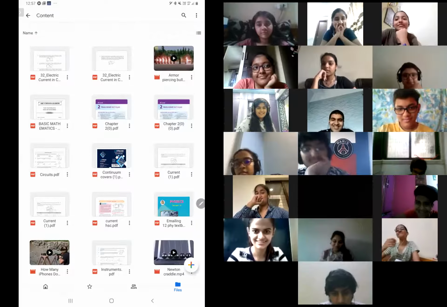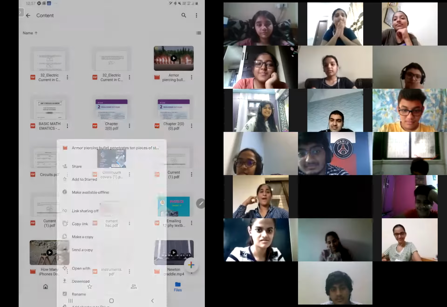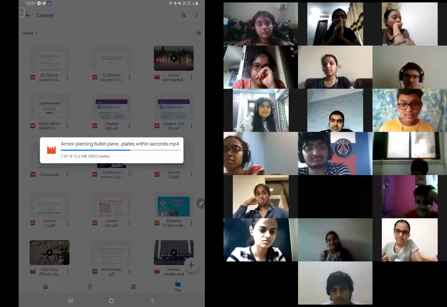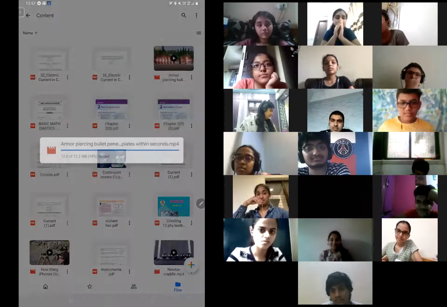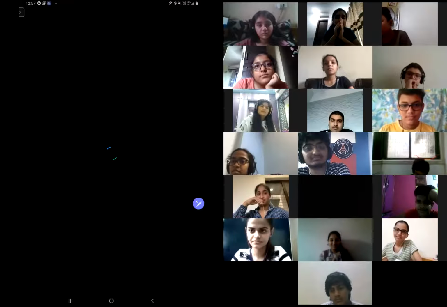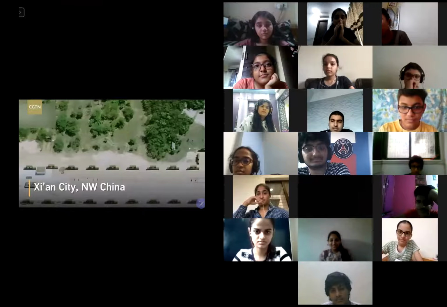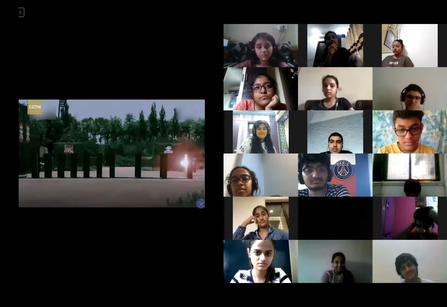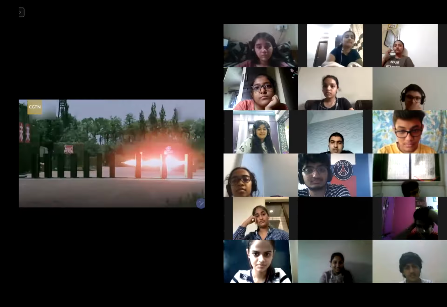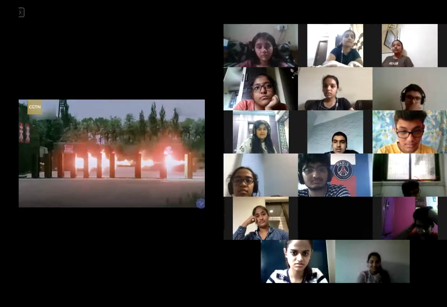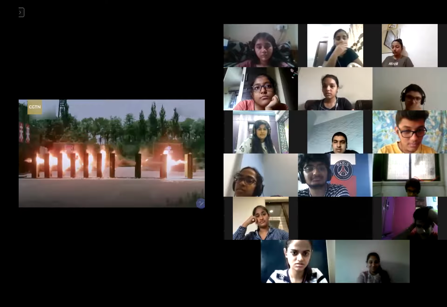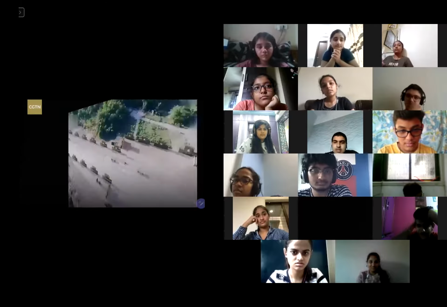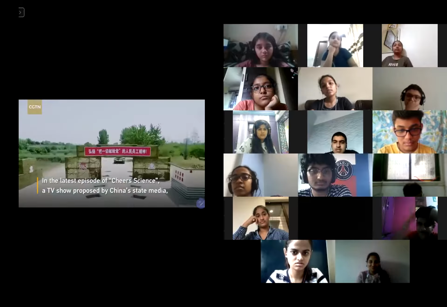So that was one. This is something similar. This is a test run by a tank, when it shoots through 10 metal plates. This is in China. That is how the projectile goes. Those are 10 thick metal plates, okay?